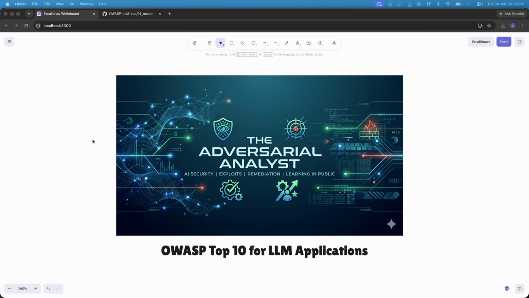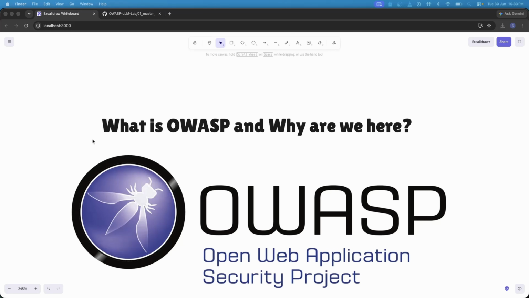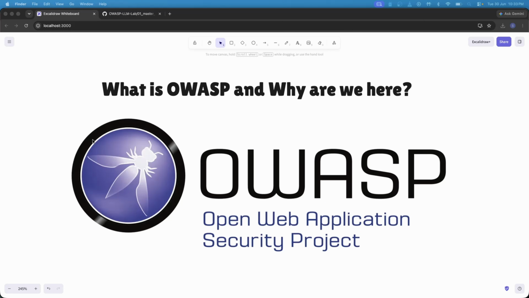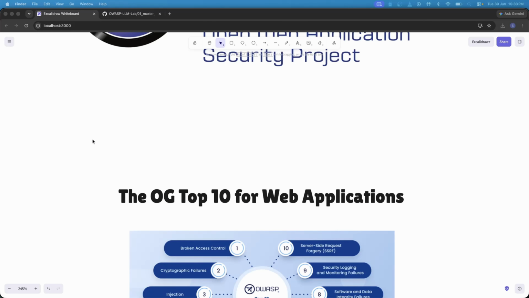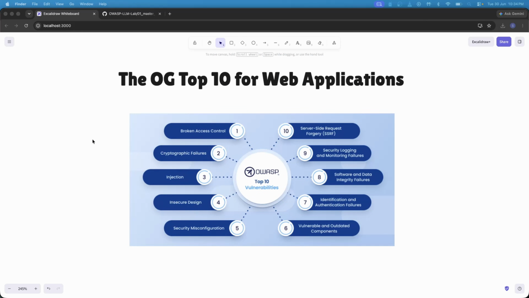If you're new to security, you might be wondering, what on earth is OWASP? It stands for Open Web Application Security Project. Think of them as a massive global community that helps developers figure out how to secure their software. For years, they've put out a famous top 10 list for standard web apps covering things like server-side request forgery or injection. But large language models like ChatGPT or local models work differently.